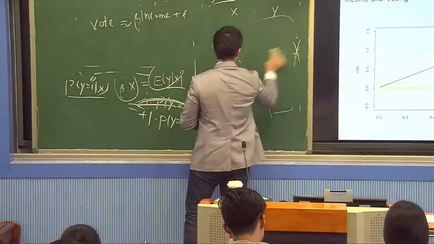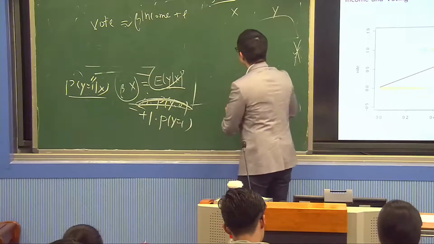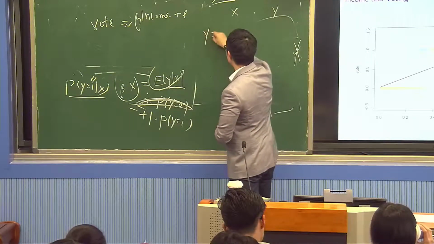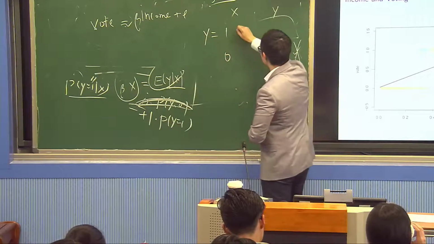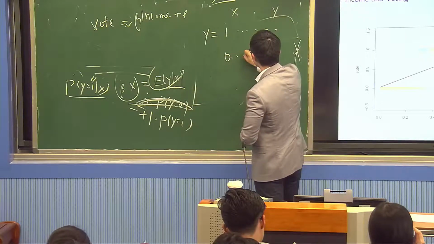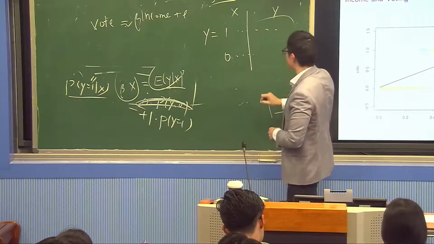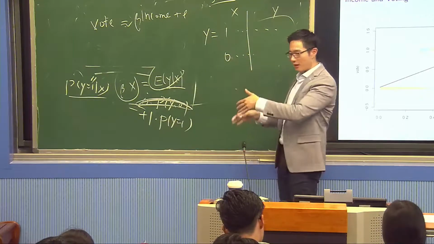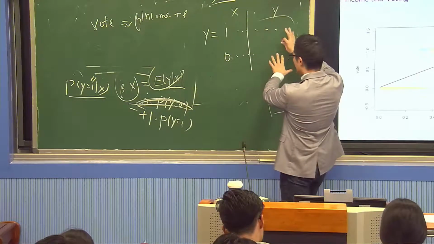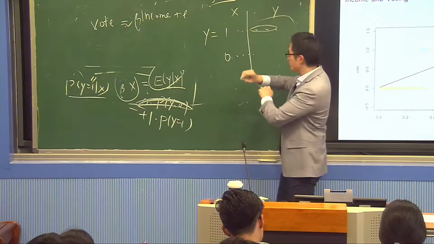Here I have y equal to 1 and y equal to 0, and I have some data here. A linear decision boundary is something like this, a linear line that says above here, I'm going to predict everybody to be y equal to 1, and below here, I'm going to predict everybody to be 0.